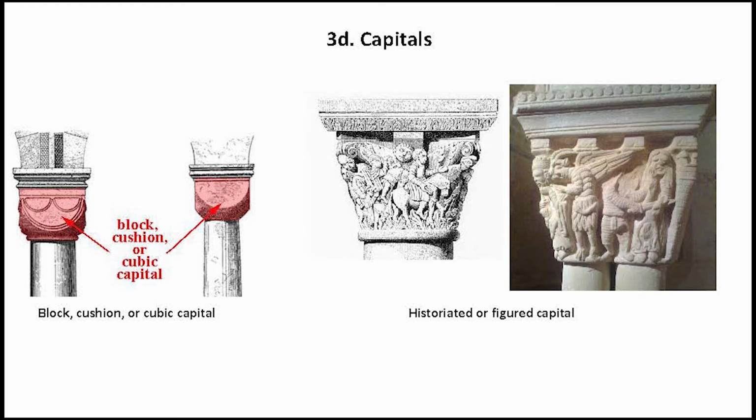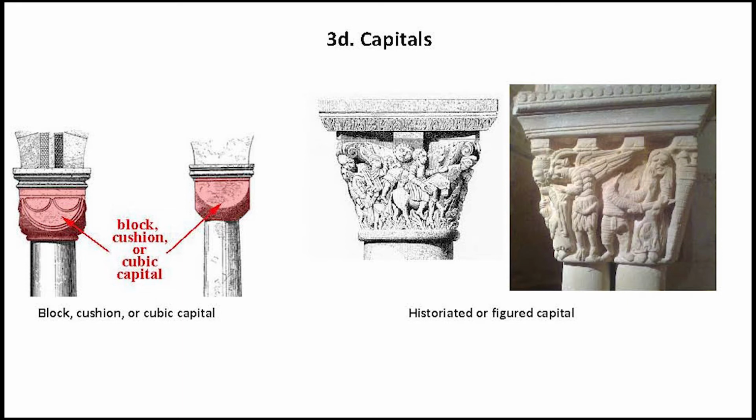There was no figure sculpted on the capital of those columns. On the other hand, the historiated or figured capital was more decorative. These capitals were decorated with figures of animals, birds or humans, used either alone or combined with foliage. There may be foliage, there may not be foliage.